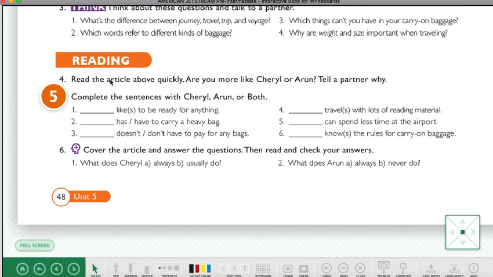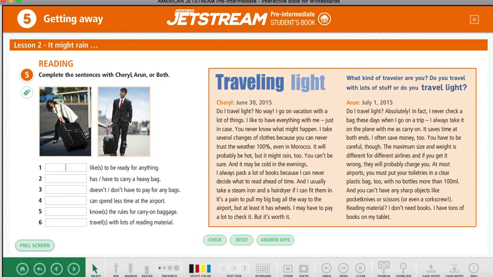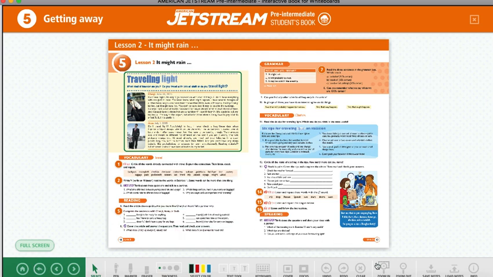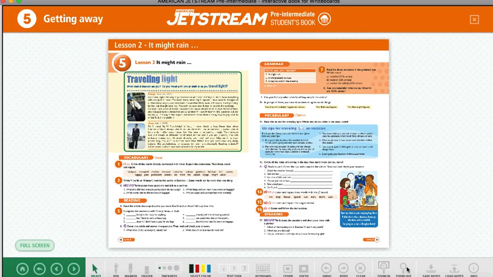In the exercise number 4, well, 5, because 4 is like an introduction, we will read the article and just write the correct name. Aquí tenemos acciones y depende del texto, ustedes van a decir o van a escribir ahí si Cheryl likes to be ready for anything, o si Aaron likes to be ready, or both. ¿Qué era both? What is the meaning of both? Ambos, okay? Then, we continue.